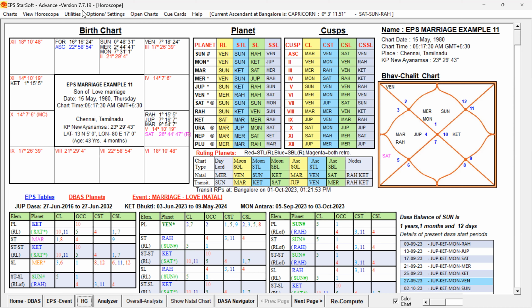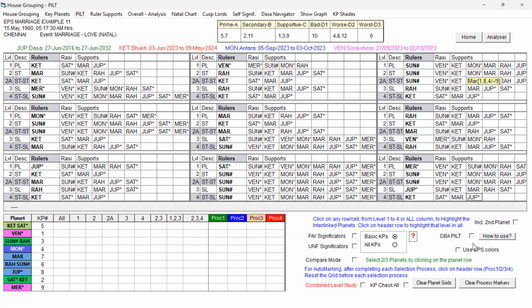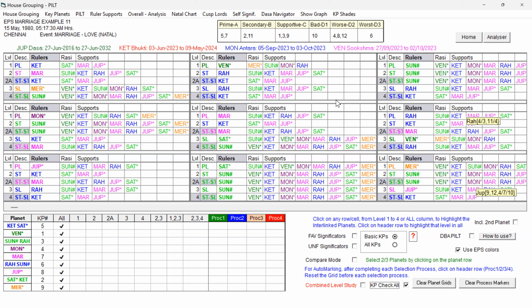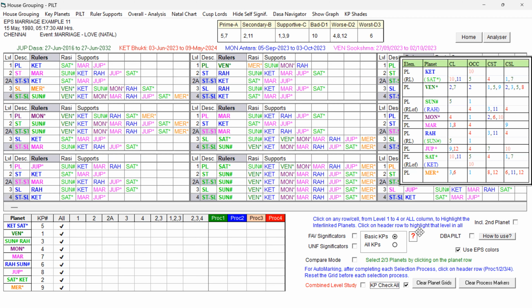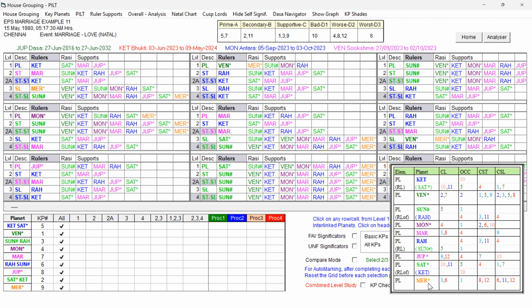Now we are on the PILT page. Let me choose the EPS colors and KP, check all, and self-significators. You can see in the self-significators, Mercury has got light red because of the 6 and 12.